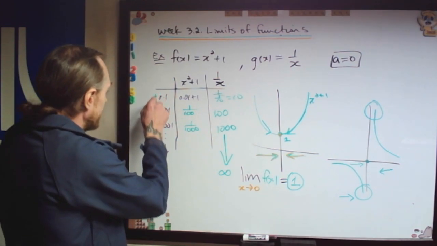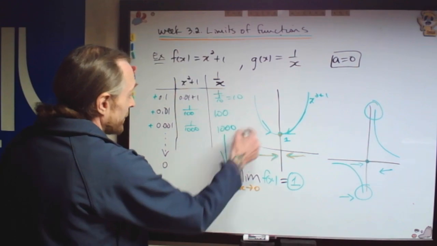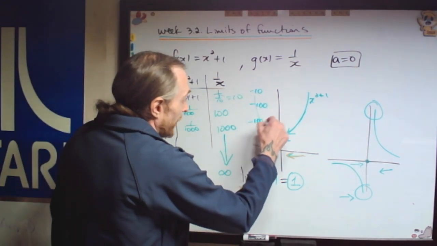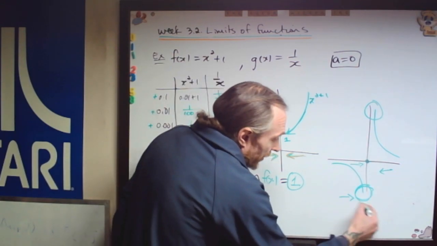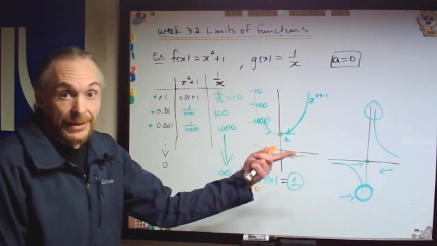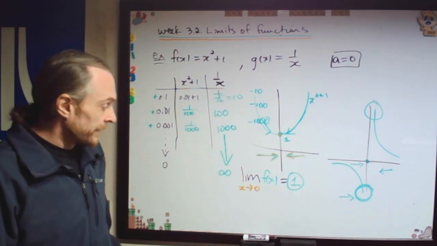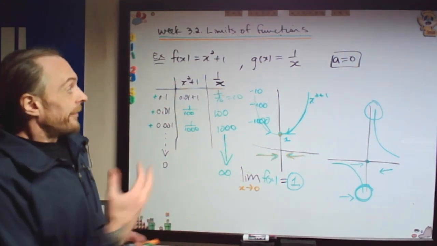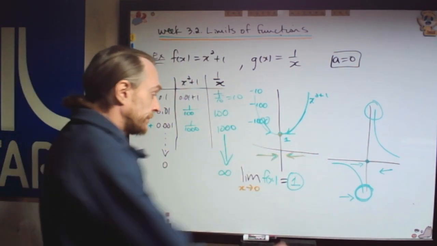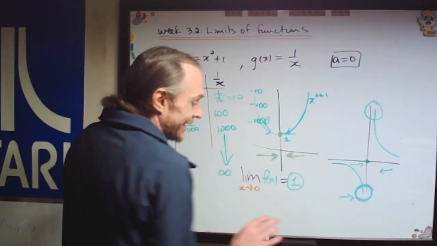if we use positive values. If we use negative values, it would do the exact same thing, except it would approach negative 10, negative 100, negative 1,000. And so it's telling us that it's blowing up arbitrarily negative when I approach 0 from the other side, from the negative side. And then we'll say the limit doesn't exist, but we'll have to get into a bunch of caveats. Let's erase and describe the definition of what we're trying to describe here in general, and then we'll do a few examples. Remember, we're getting arbitrarily close to it, but never actually touching it technically in the limit.